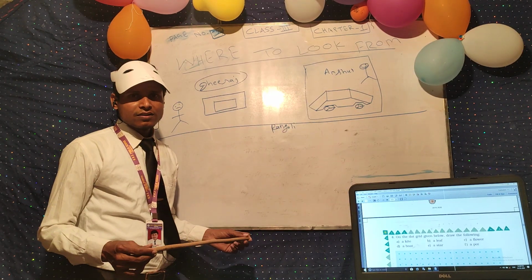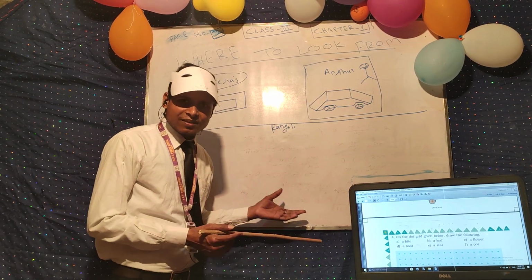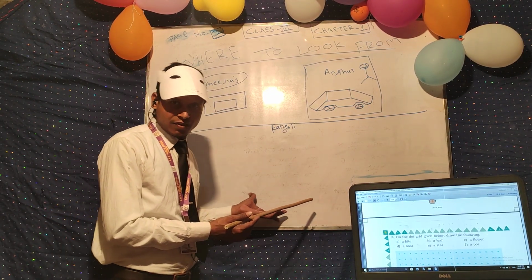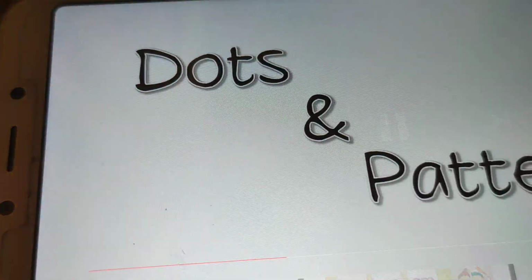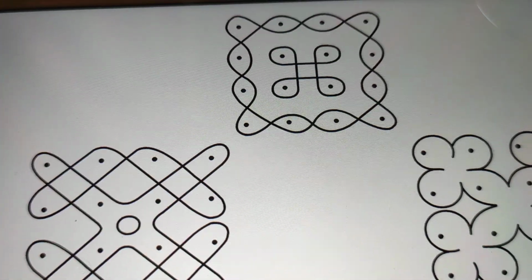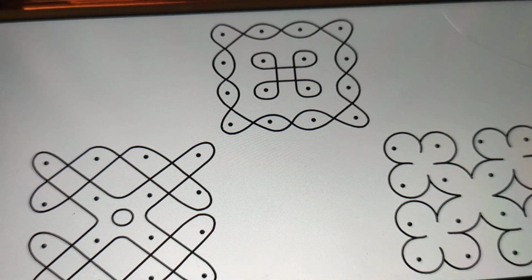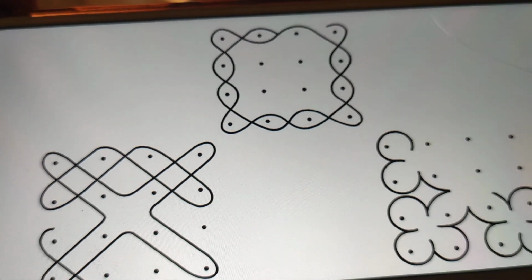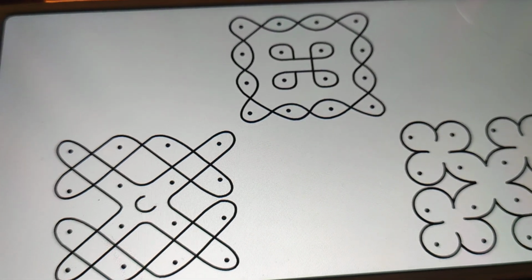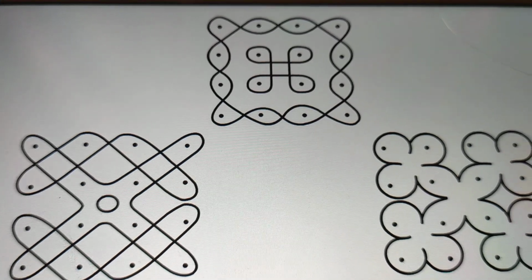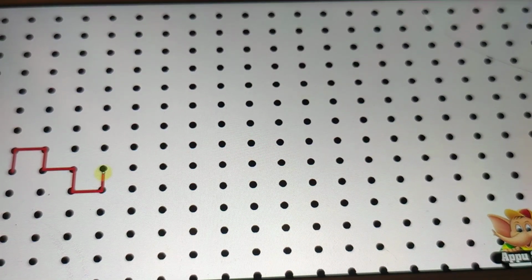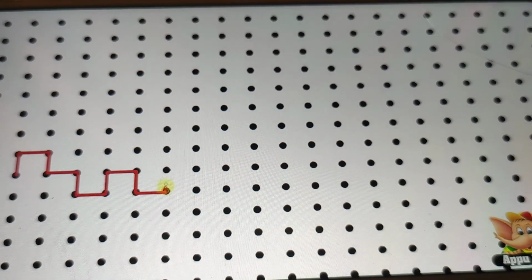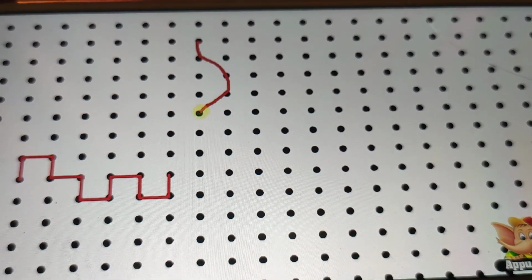So you can see the video. Dots and patterns. Have you seen these patterns before? These kinds of patterns can be made using evenly spaced dots. Let's try and draw a few. Note that some lines in the shape are straight and some are not.